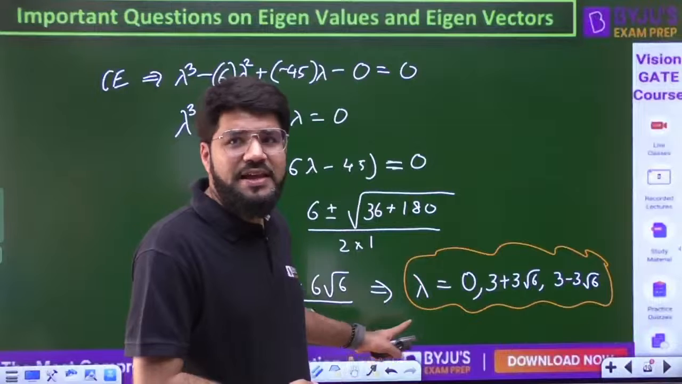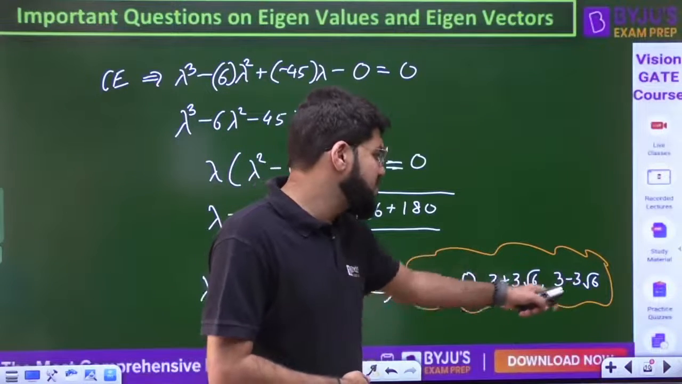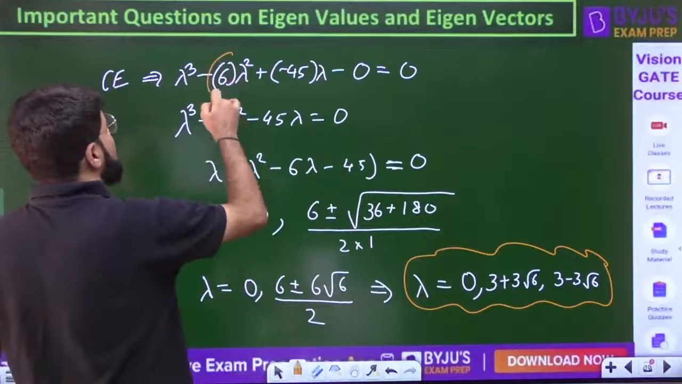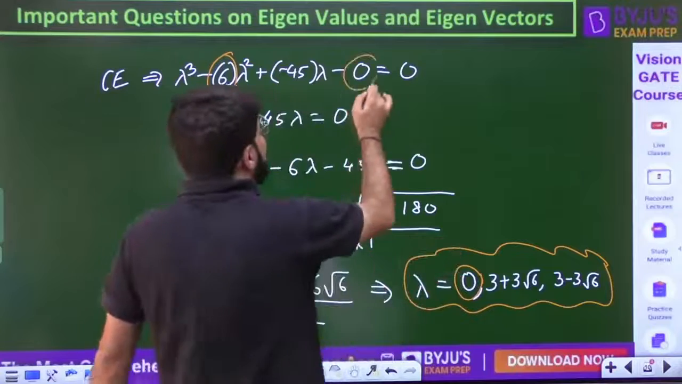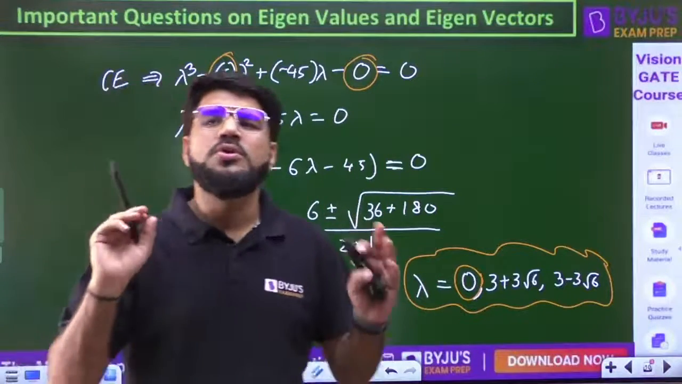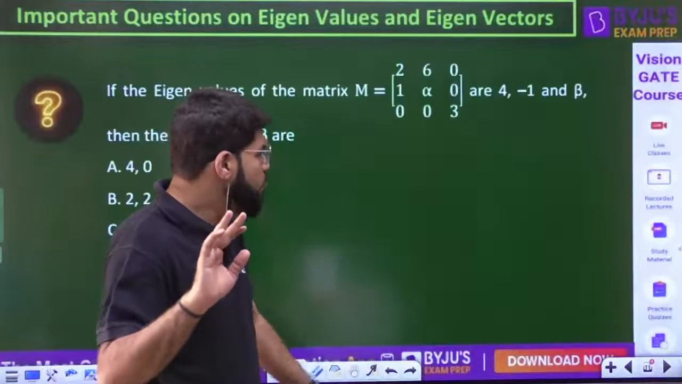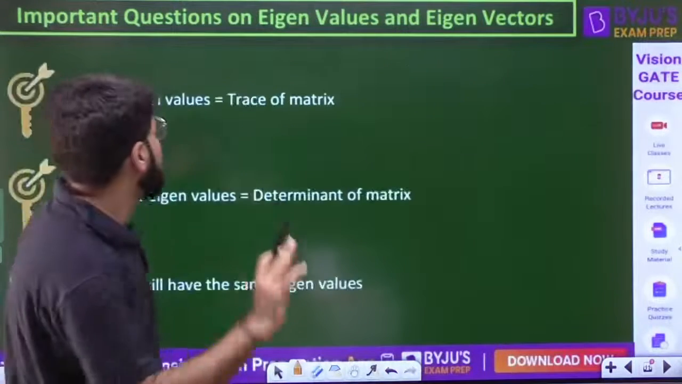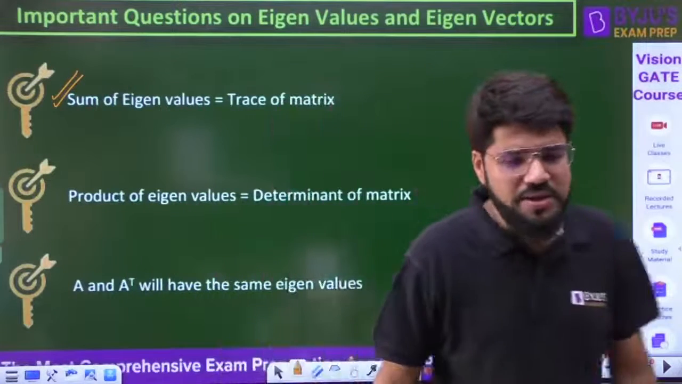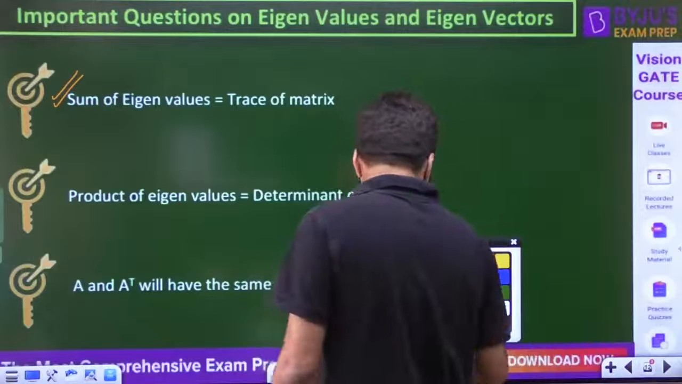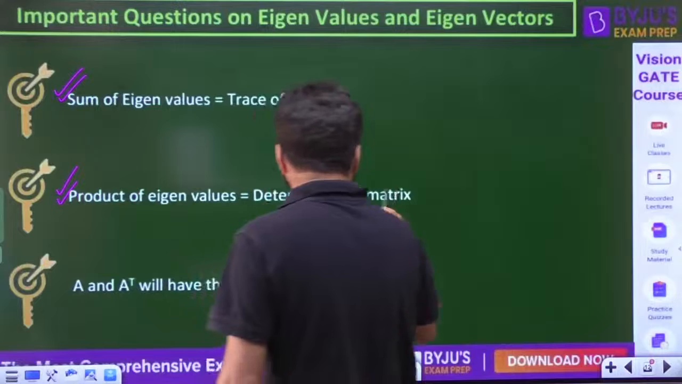You can just use the properties, as you are able to see here. If you add all these eigenvalues, 3 root 6 minus 3 root 6 cancel, it is 3 plus 3, 6, and 6 is also the trace. If you multiply them, the result is 0, and the determinant is also 0. These are two most used properties of eigenvalues. Very important: the sum of eigenvalues is always equal to the trace of the matrix, and the product of eigenvalues is always the determinant of the matrix.